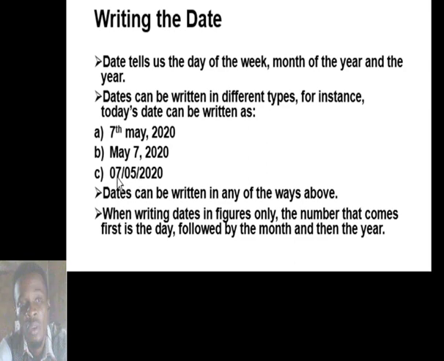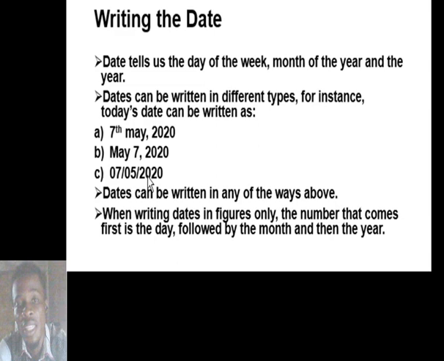Although if you go to some advanced countries, some countries like the United States prefer writing the month first. So if it was in the United States, it would have been 05, 07, 2020. But we are in Nigeria, and in Nigeria, we write the day first before the month. So it is 07, 05, 2020. The 7 here signifies the day. The 5 here signifies the month, and the 2020 signifies the year that we are in. Okay, so I think with this we can write the date in this format.